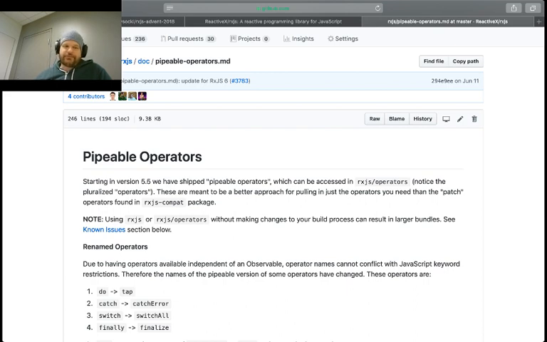Unfortunately, JavaScript has a number of limitations in terms of using keywords as methods. So there was a number of things that you had to do to nicely utilize these pipeable operators, because you could say .catch on a prototype, or .do or .finally on a prototype, but you couldn't necessarily export a function called do or export a function called finally. So there was a little bit of renaming that we needed to do along the way to make this really work for us.